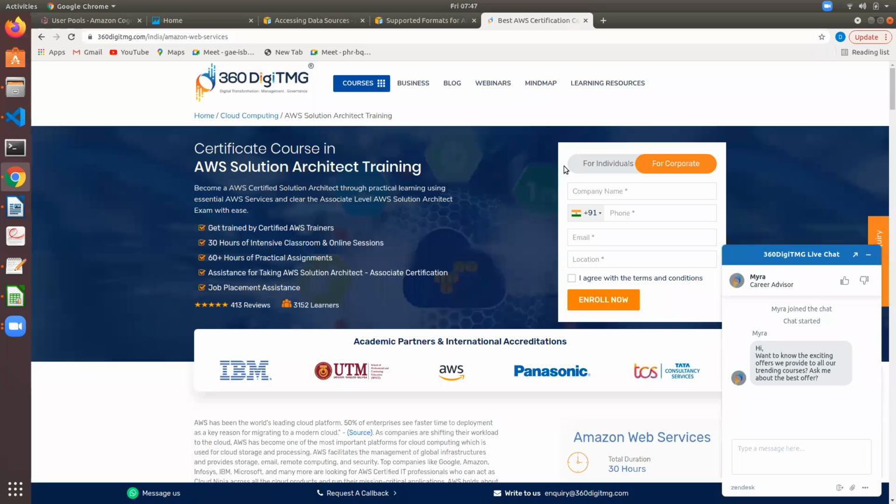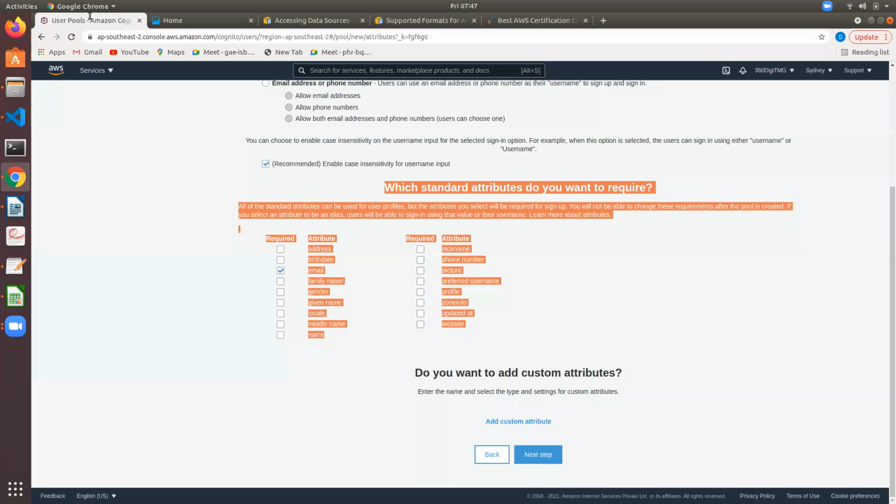In certain cases, you can ask for their picture, their region, that is location, a preferred username, gender, locale, middle name. To accept all these things from the users, you can create a registration form, and based on this, all of it will be stored in your identity pool.